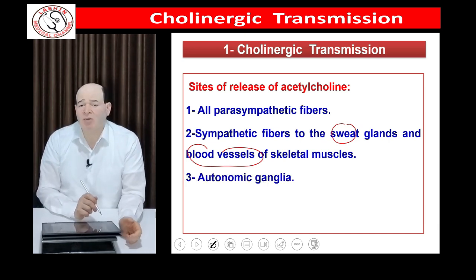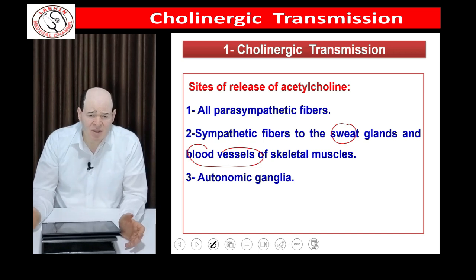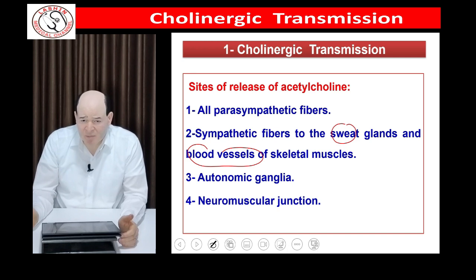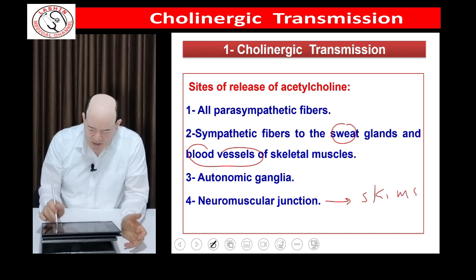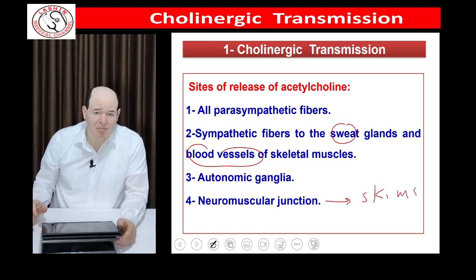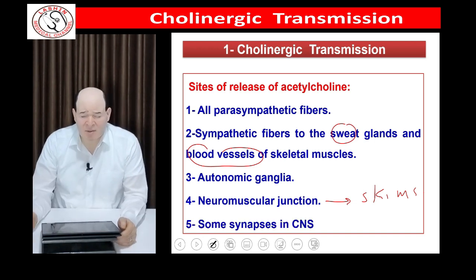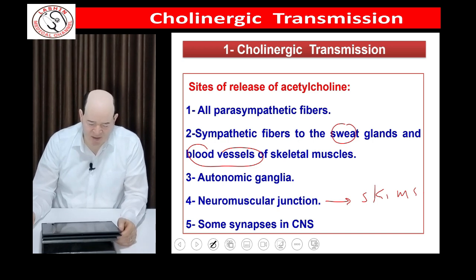The third is the autonomic ganglia. The autonomic ganglia, whether sympathetic or parasympathetic, transmit via acetylcholine. So all preganglionic fibers, sympathetic and parasympathetic, release acetylcholine. The fourth site is so essential, so important: the neuromuscular junction for skeletal muscle. This is so essential and it has many important clinical applications. The fifth is some synapses in the CNS. All transmitters are present inside the CNS.